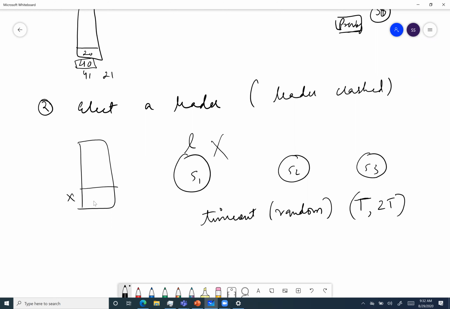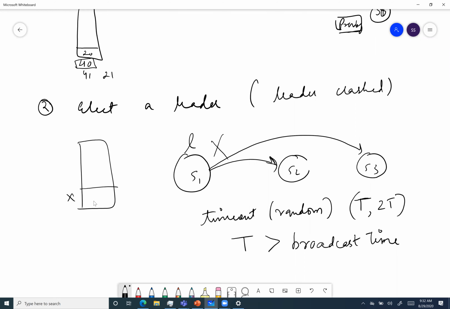And how this t is decided is that it should be greater than the broadcast time. Why does this t need to be greater than the broadcast time? When I say broadcast time, it is the time it takes from the leader to its followers. Let's say it takes time t1.